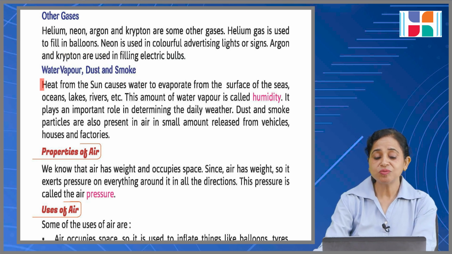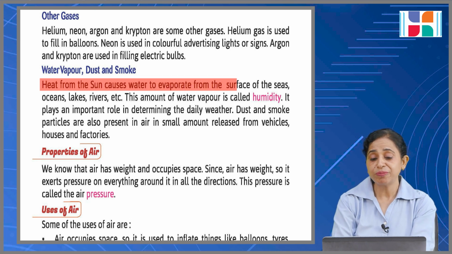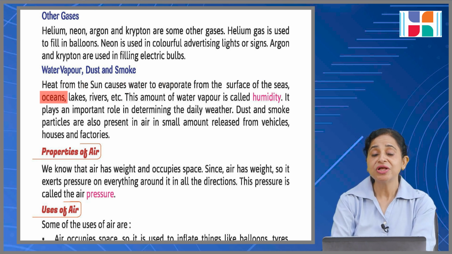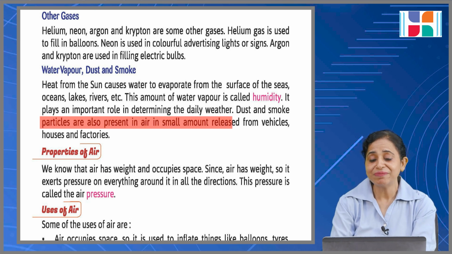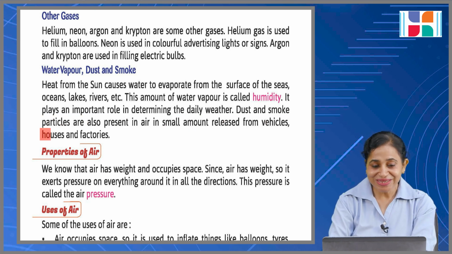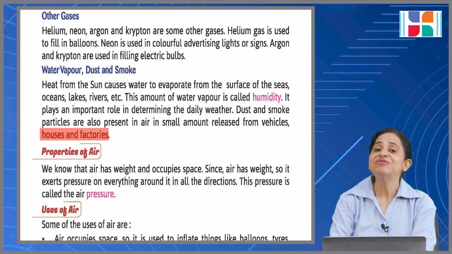Water vapor, dust and smoke. Heat from the sun causes water to evaporate from the surfaces of the seas, oceans, lakes, rivers, etc. This amount of water vapor is called humidity. It plays an important role in determining the daily weather, and dust and smoke particles are also present in air in small amounts, released from vehicles, houses and factories.